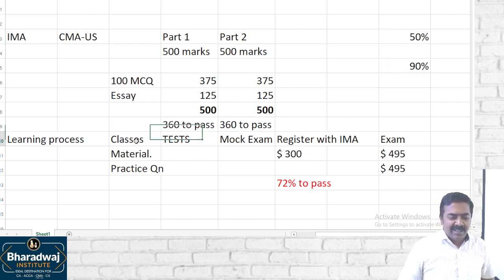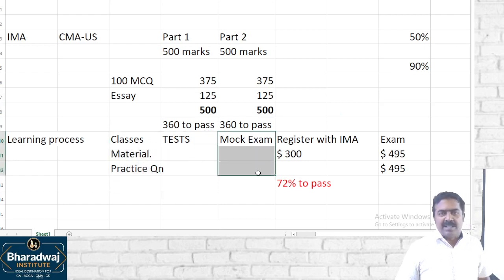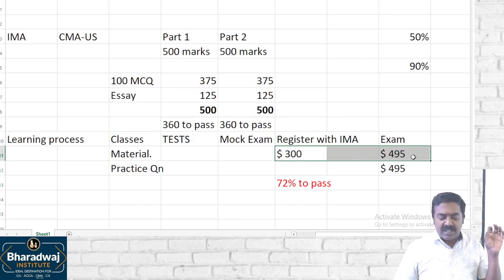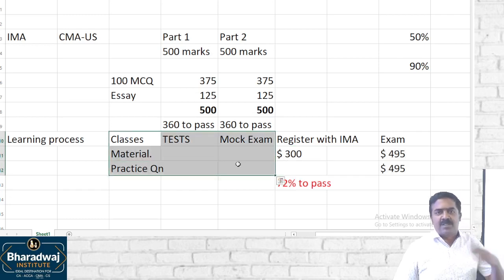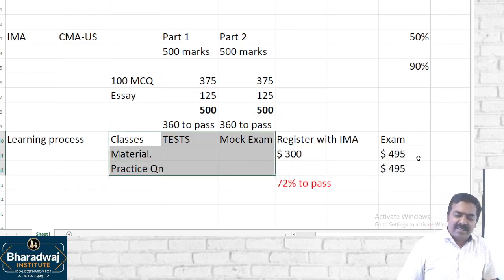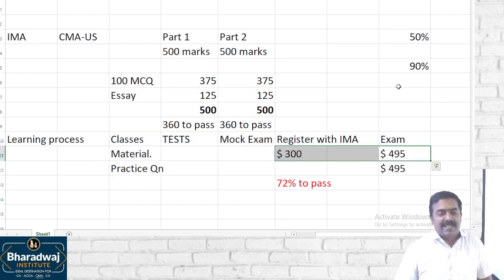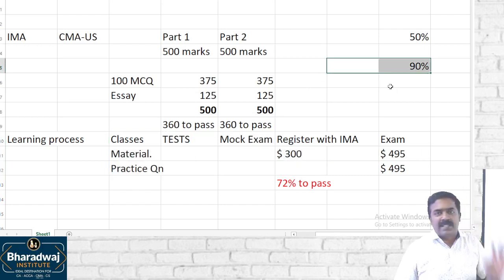Why? Because they take up the classes, they take up the test, they take up the model examination. They pay the registration fees and exam fees only when they are sure that they will pass the exam. So if they are scoring somewhere around 70-75% in the model exam, there is no chance that they will lose in the main exam. So Indian students, 90% they pass.